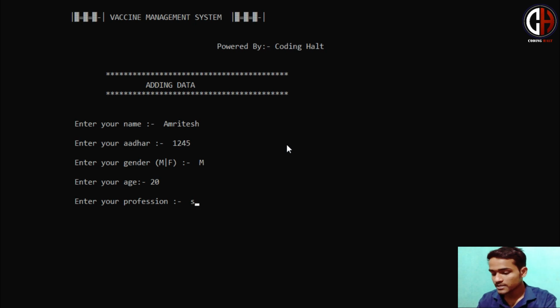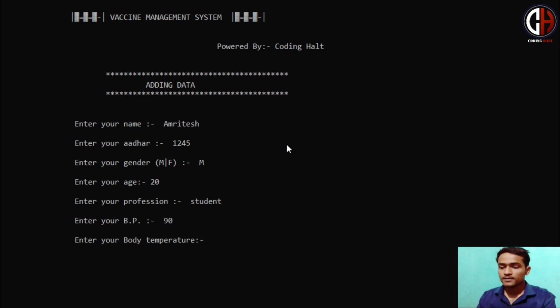Fine. Student. Enter your BP. You can enter it randomly. This is designed for the hospital. In a hospital, some precautions and normal checkups will be done before taking the vaccines. Enter your temperature. Okay, 98. Permanent address. Address is very important because the government wants to store data on which area we have vaccinated, which age, or which professions we have vaccinated.